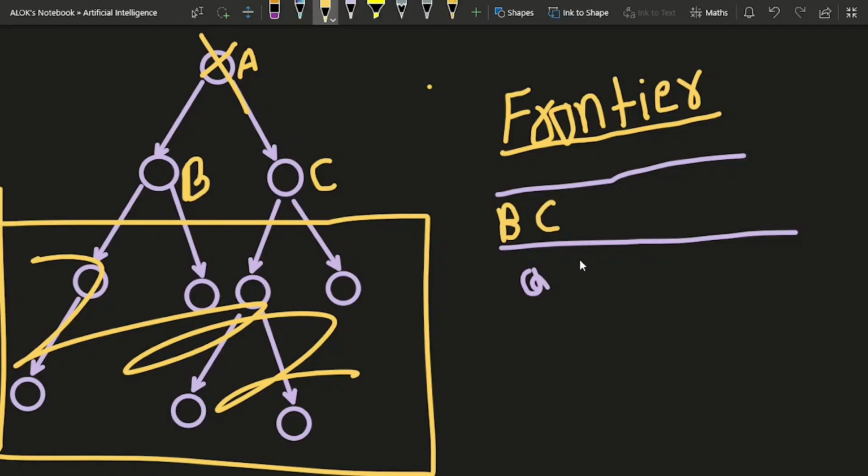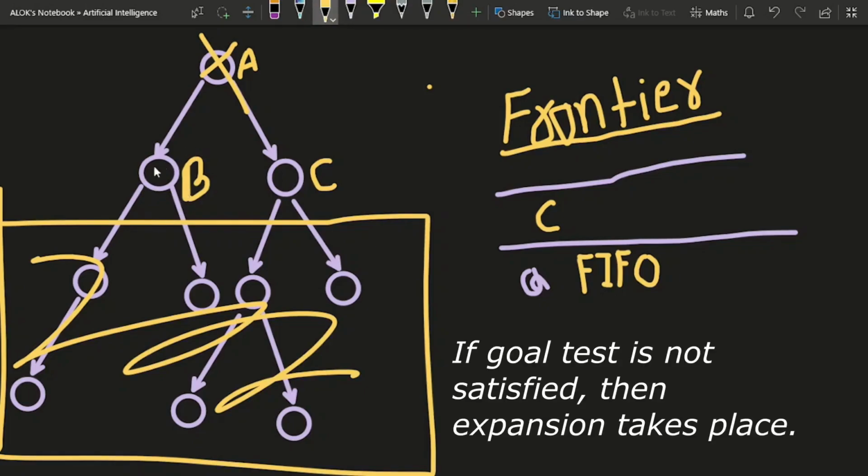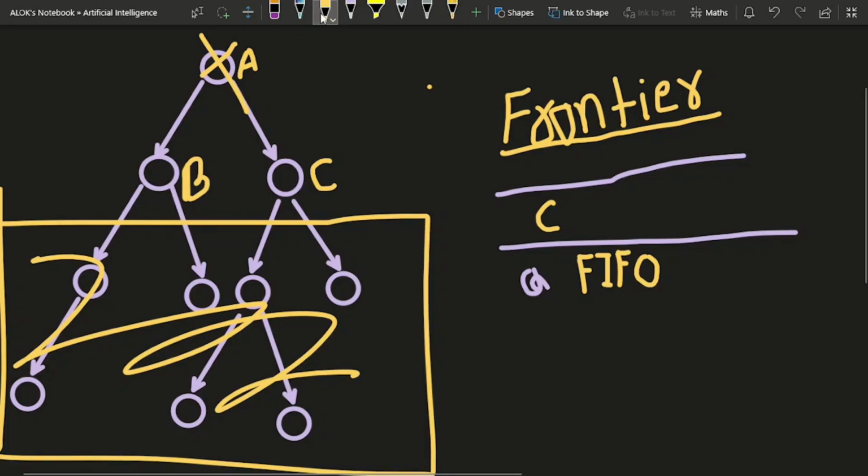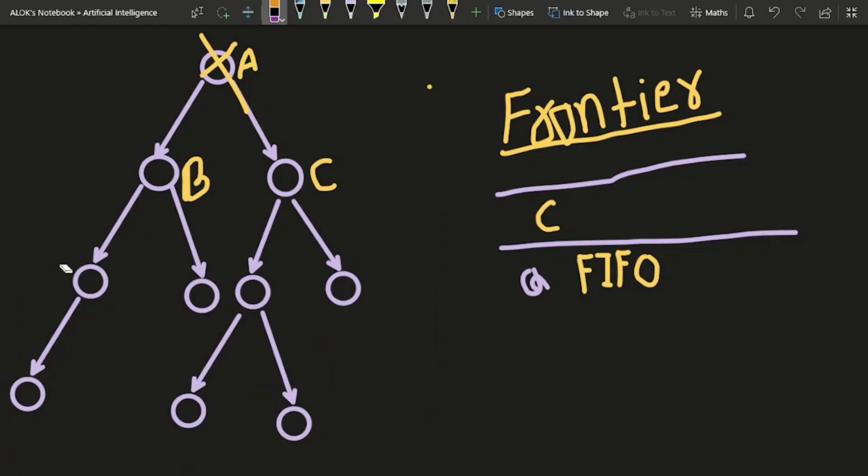So as we know that queue works in a FIFO manner, first in first out manner. So I would be removing B from the frontier, and then I'll check whether B is the goal state. Then we would expand this B, and when we'll be expanding this B, I would come to know who are the children of B. Let me erase everything.